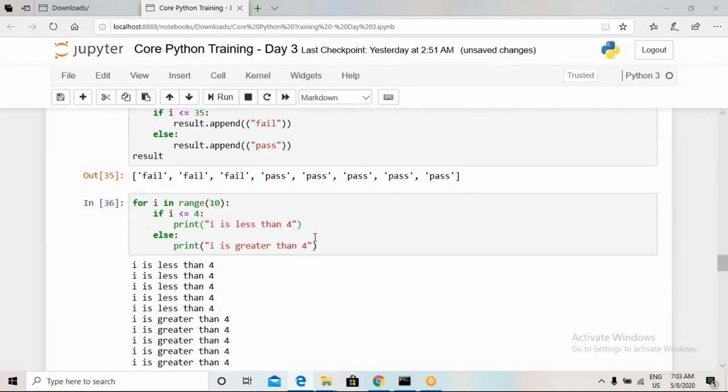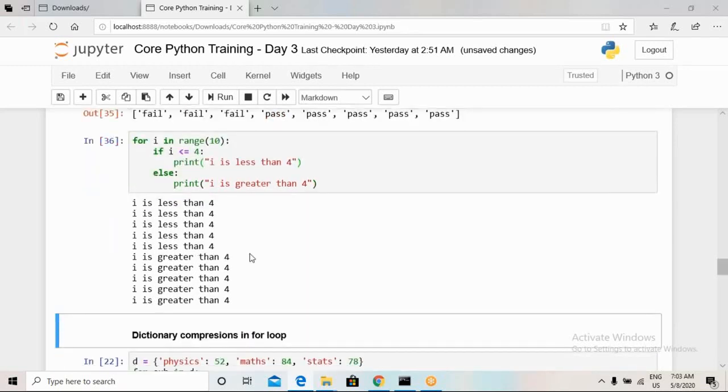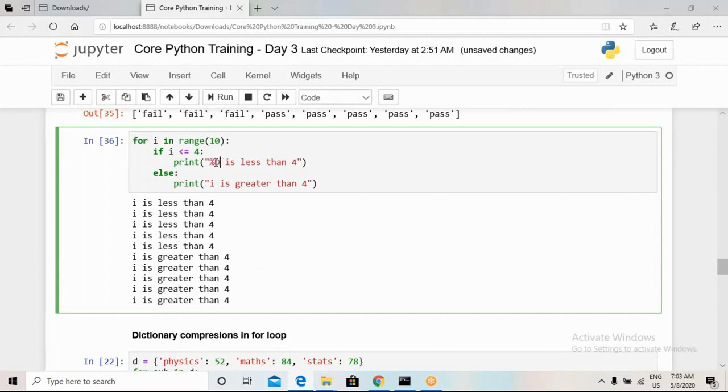Now consider here I have written only i, but I wanted to write the actual number, whatever it is. So for that we can use modulo d, because I know each and every value of variable i is going to be an integer, that's why modulo d.